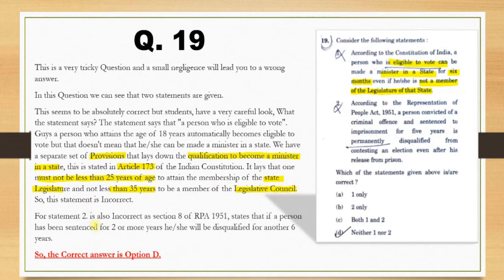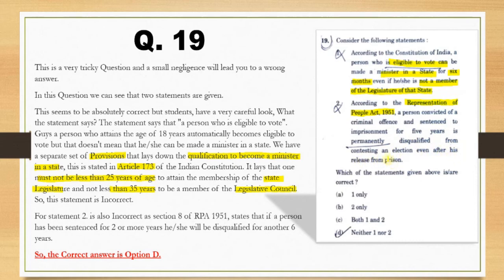For statement number 2, the statement says that according to the Representation of People Act 1951, a person convicted of a criminal offence and sentenced to imprisonment for 5 years is permanently disqualified from contesting an election even after his release from prison.